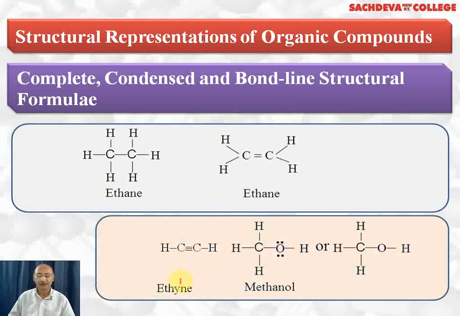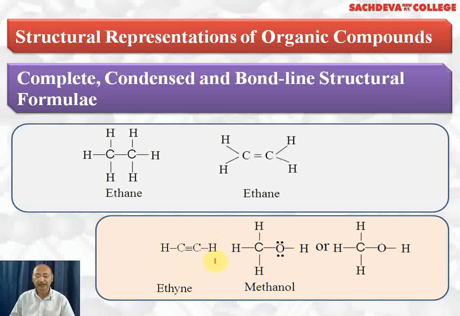This compound is called ethyne. Why? Because there is a triple bond. So it belongs to the family of alkynes. This carbon has formed a triple bond with this carbon and one single bond with hydrogen. So it becomes tetravalent. This carbon also forms a triple bond with this carbon and a single bond with hydrogen. So carbon is tetravalent. So this compound is ethyne.